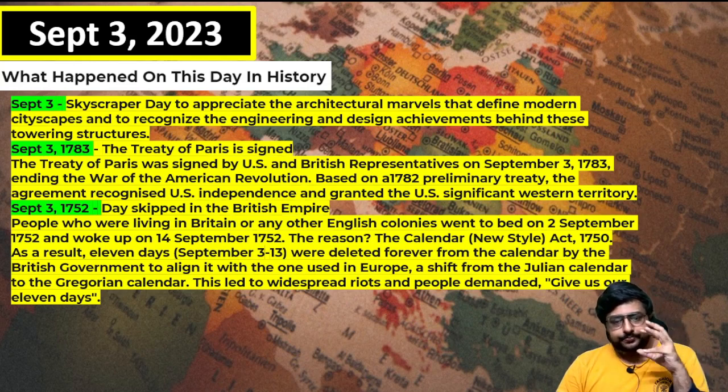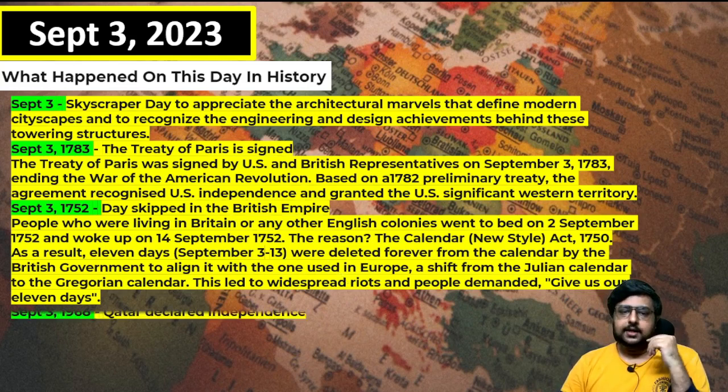So the Julian calendar was shifted to the Gregorian calendar, which is the modern-day calendar, in those days, 1752. There were big riots also. People even said, give us back our 11 days. Meaning after September 2, the next day was September 14. That actually happened because the calendar type changed, and now we are following the Gregorian calendar. That is why I showed you calendar questions.